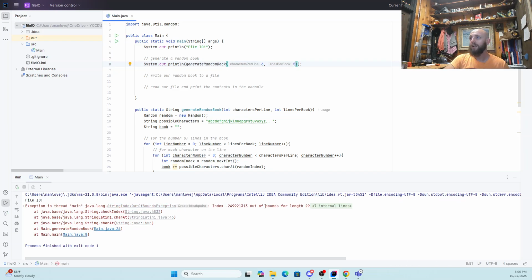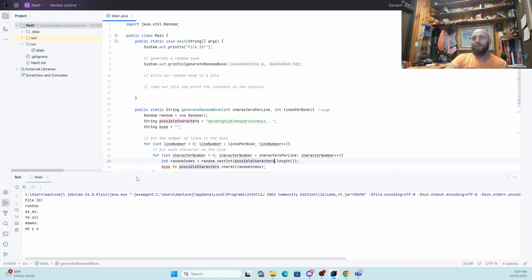Okay, great. I got a problem with, okay, exception in thread. Index is out of bounds. Oh, because I just said dot next int, I didn't give it a bound. So the bound I need to give it is going to be the length of our possible characters. Okay, cool, good. Now we're going to hit run.